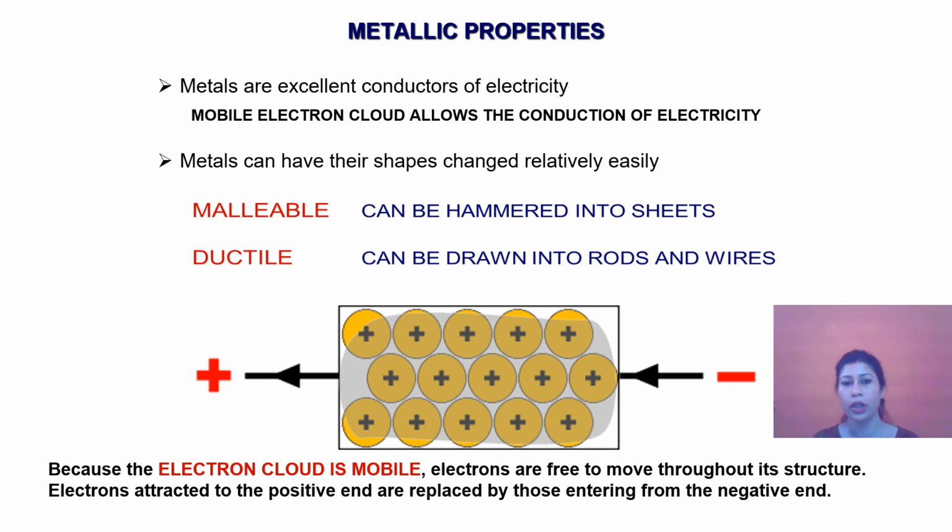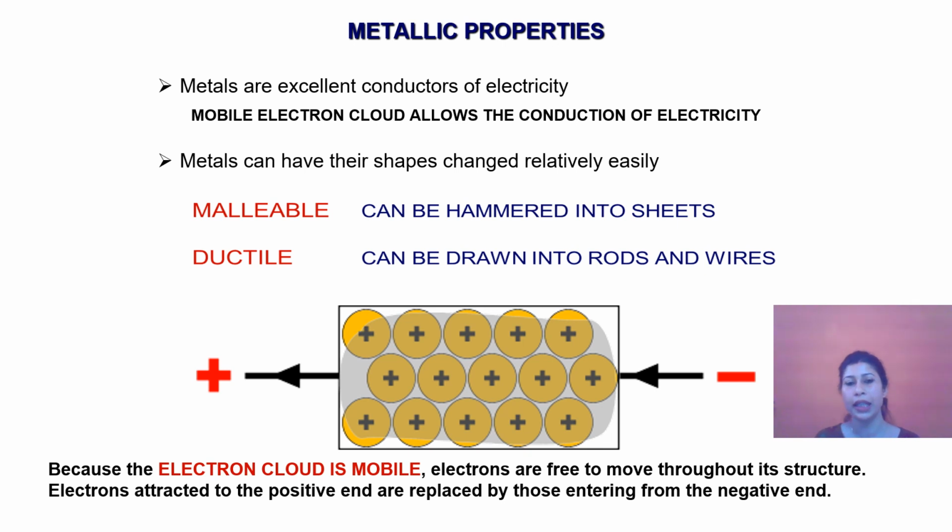Now it is very important to note the metallic properties. Because the electrons are continuously moving in a metal, they leave one place and move to another, leaving behind the positive charge. Therefore metals are good conductors of electricity, and metals can change their shape relatively easily. They have the properties of malleability and ductility.